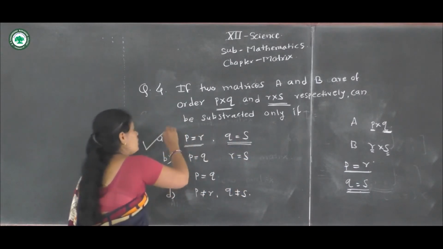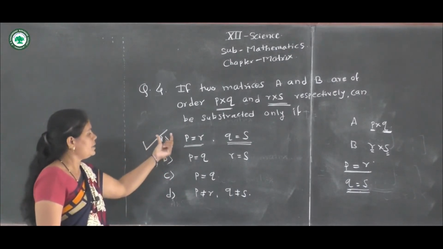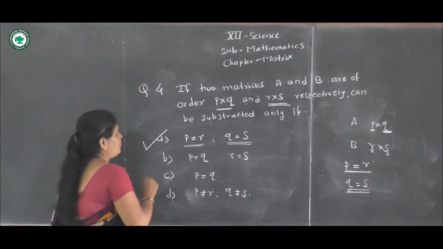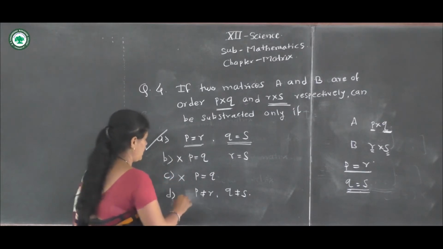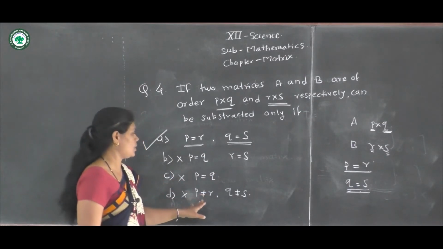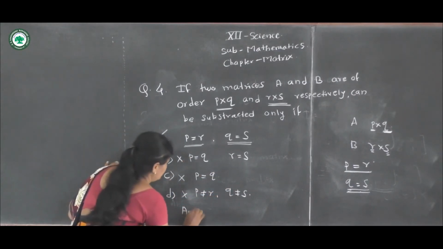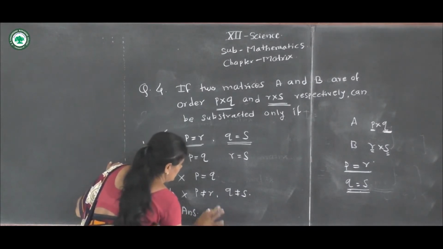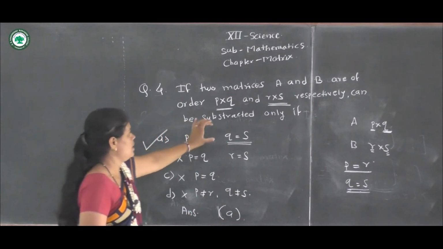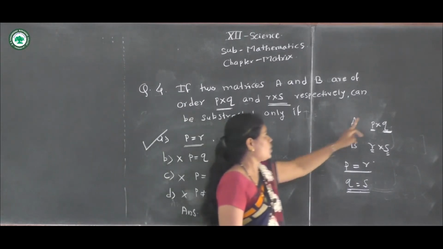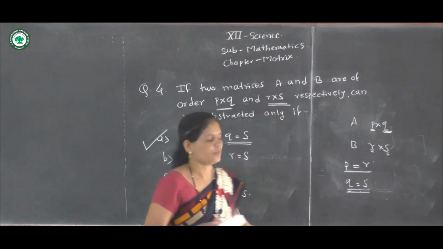Our option number first, A, is correct. P is equal to Q, R is equal to S is not correct. P is not equal to R is not correct. Option D, P is not equal to R, Q is not equal to S, is also wrong. Therefore the answer is option number A. The number of rows P and R are the same and the number of columns Q and S are the same.